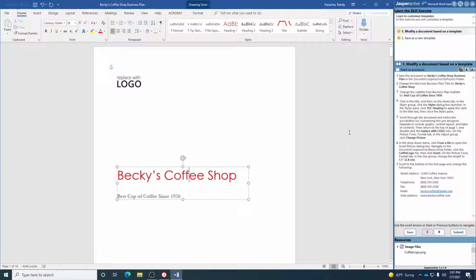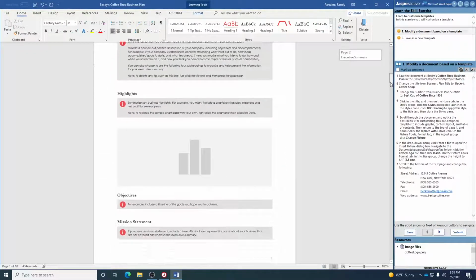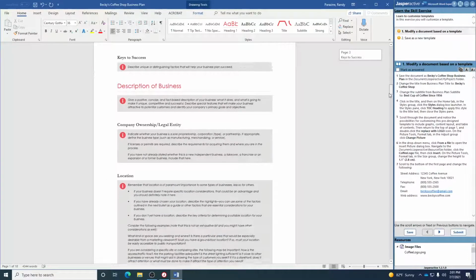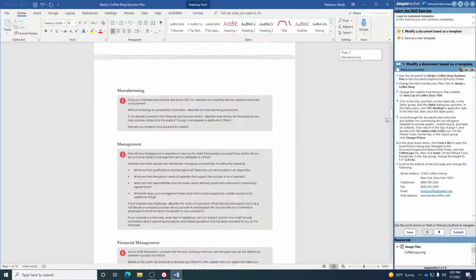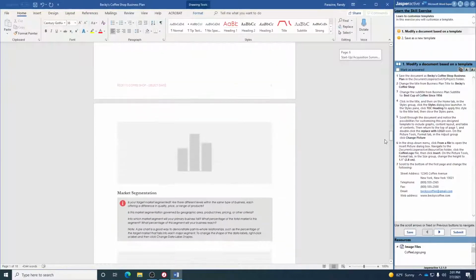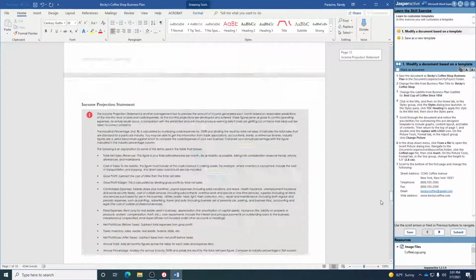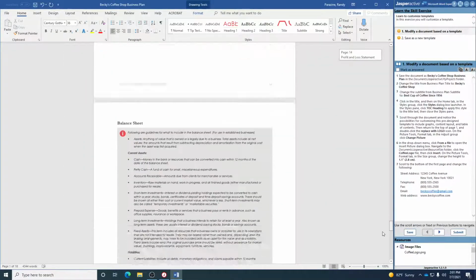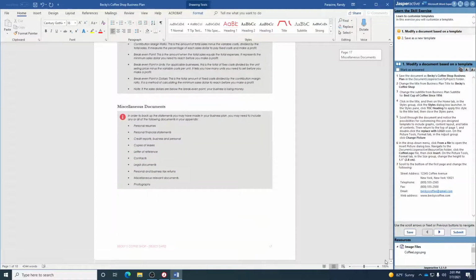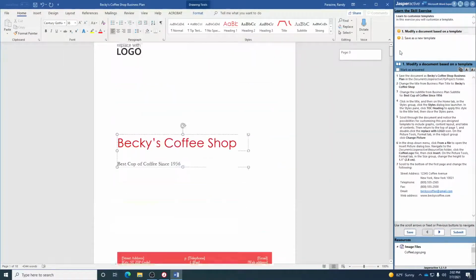Step 5 says scroll through the document and notice the possibilities for customizing this pre-designed template to include graphs, content layout, and table of contents. Then return to the top of page 1. So if you were to scroll down this document, you see there's a table of contents. There are places where you could have graphs, you could have charts, a bunch of different things. There's more there. There's tables, more tables. So just go through that and see all the different things that you could possibly do. Then go back up to the beginning.